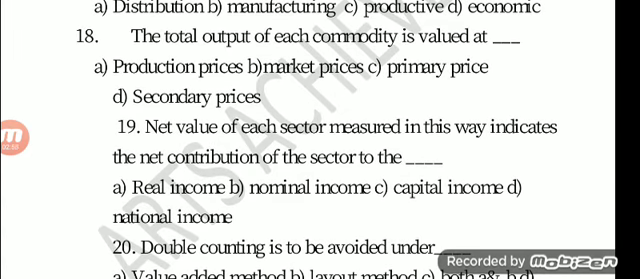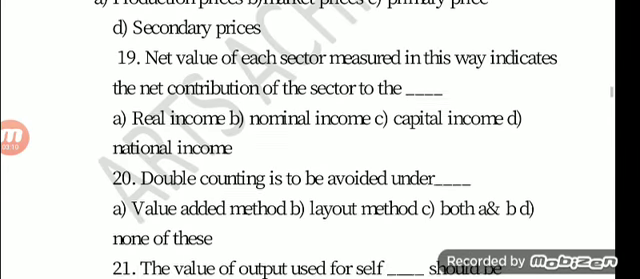Question number 18. The total output of each commodity is valued at dash. A, Production price. B, Market price. C, Primary price. D, Secondary price. The answer is B, Market price.